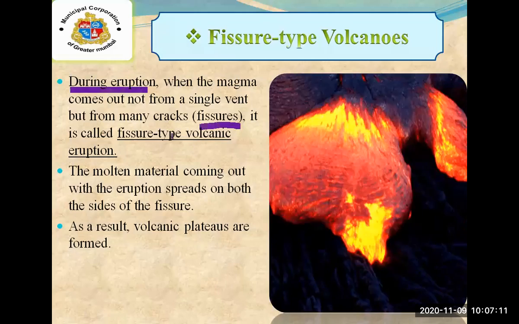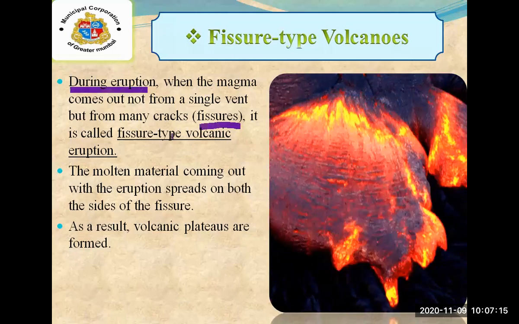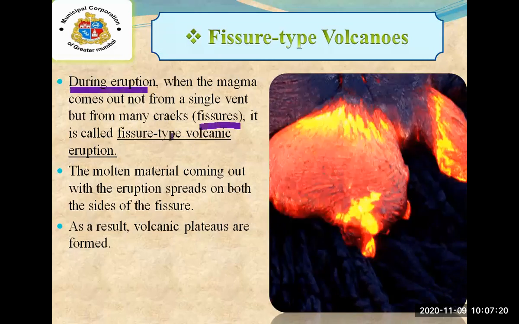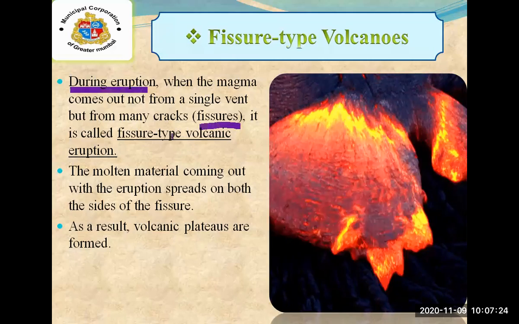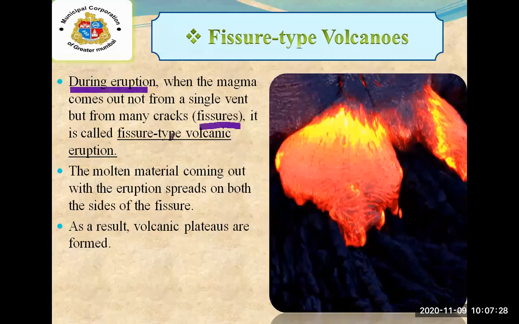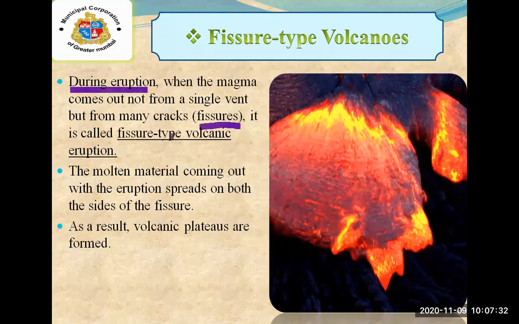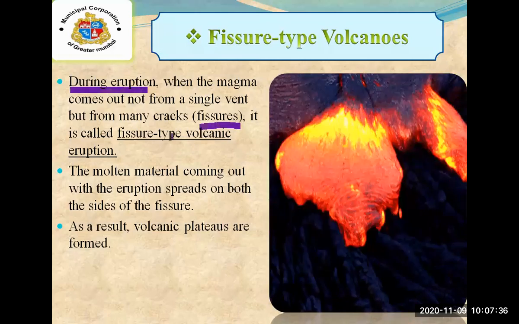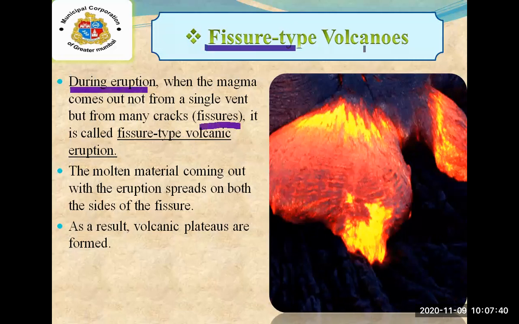See, in the first type that we studied, the lava comes out from a single vent. But here, there are many cracks inside the mountain. If the lava comes out from the cracks as well as from the vent, that type of volcano is known as fissure type volcano.